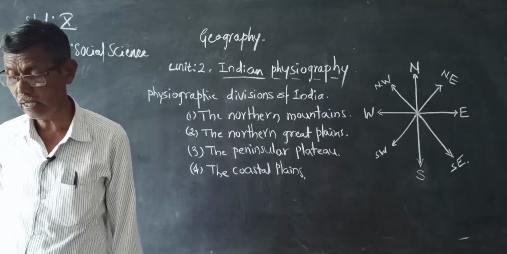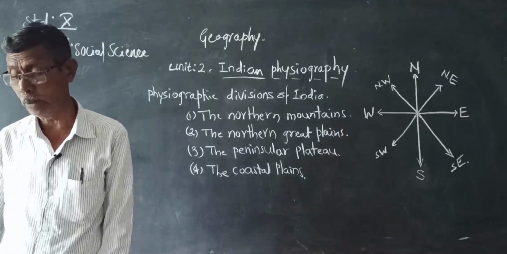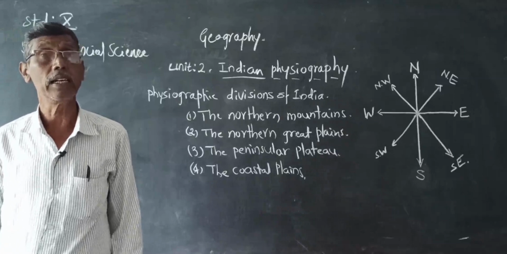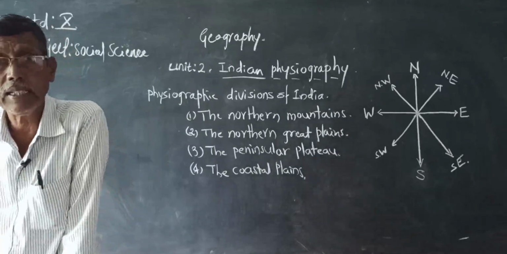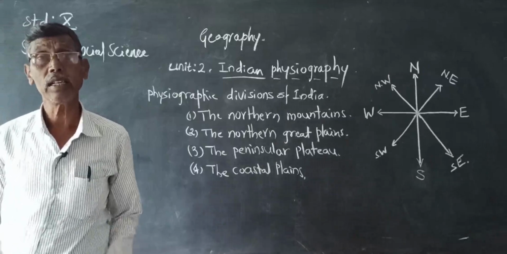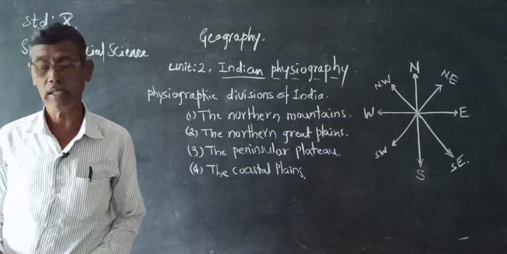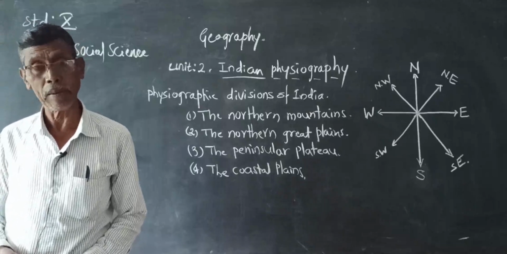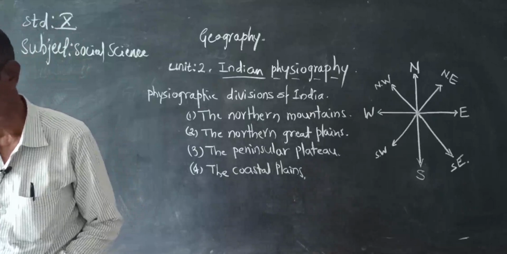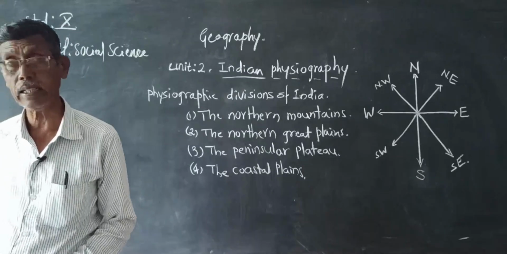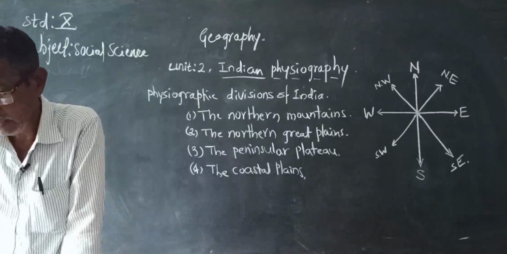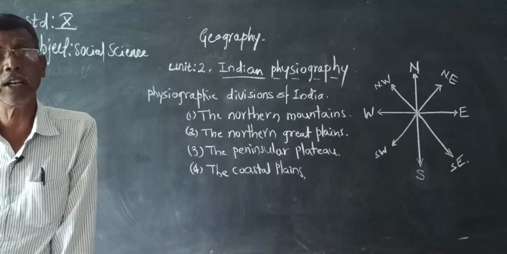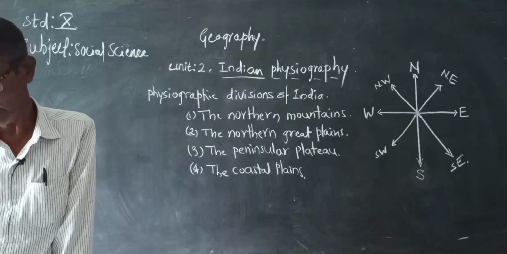Here, the Gangotri glacier, where the river Ganges rises, and the Yamunotri glacier, where the river Yamuna rises. So many glaciers are there in the northern Himalayas, the Greater Himalayas, and there are many passes like Barsil, Jilipla and Sipkila. These are the passes along the northern mountains of the Greater Himalayas.